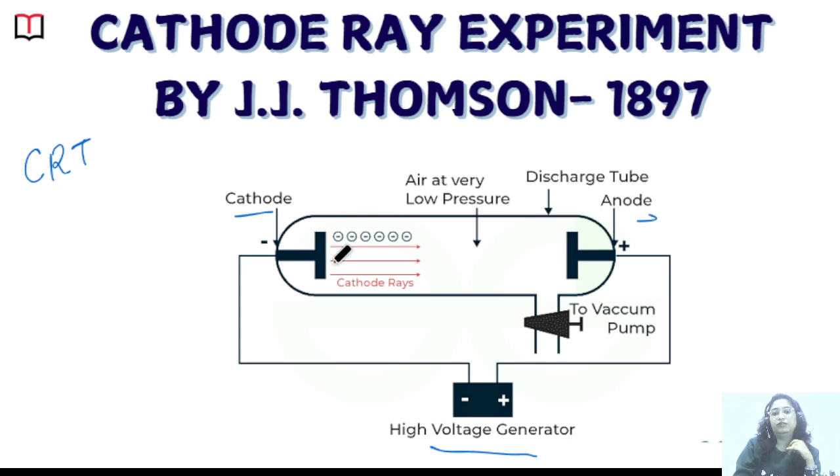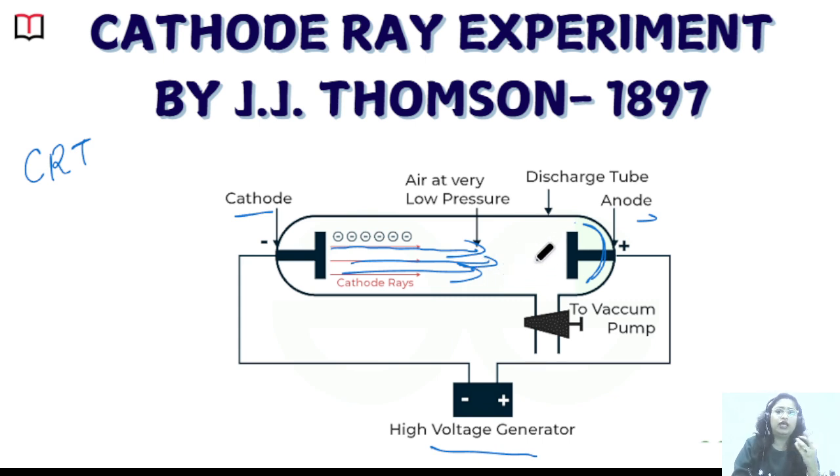He observed that some rays are emitted from the cathode side and these rays move towards the anode side. These rays have a green, fluorescent color, sparkling like a fluorescent color. So he got to know that these rays are moving in the cathode to anode direction.